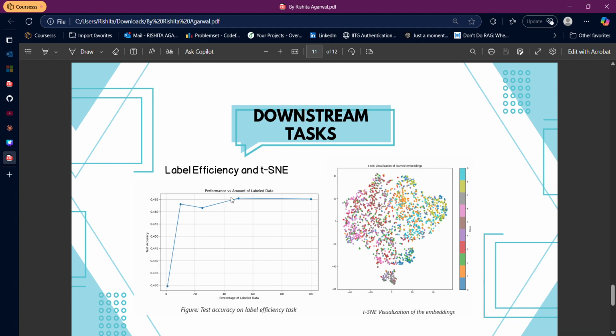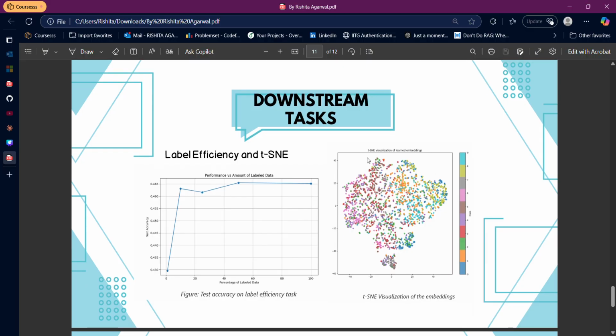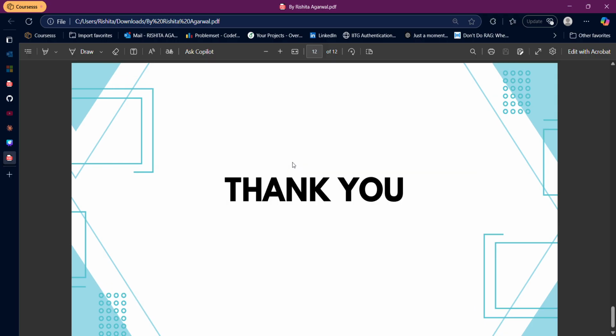But still, even with this performance, it is very clear that even with limited labeled data, the model is able to achieve that much accuracy which it might achieve over 100% of the labeled data. This is my t-SNE map. Again, some of the clusters are clear, but a lot of them are mixed together due to the parameters which I have already mentioned. But I think this is a starting point from which more can be experimented, and it is also complying with the paper's results that this kind of unsupervised method is actually useful.